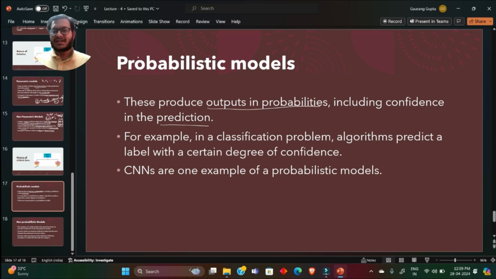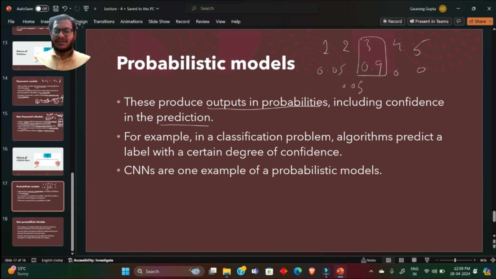For example, let's suppose there are 5 outputs, 1, 2, 3, 4, 5. The model will say that it has a 0.9 score for this. This 0.9 means 90% confidence that the given input has output 3, and the rest can be like 0.05, 0.05 and 0. So that can be the output it will give. What we do generally is take the category with highest confidence. For example, in classification problems, the algorithm predicts a label with a certain degree of confidence.